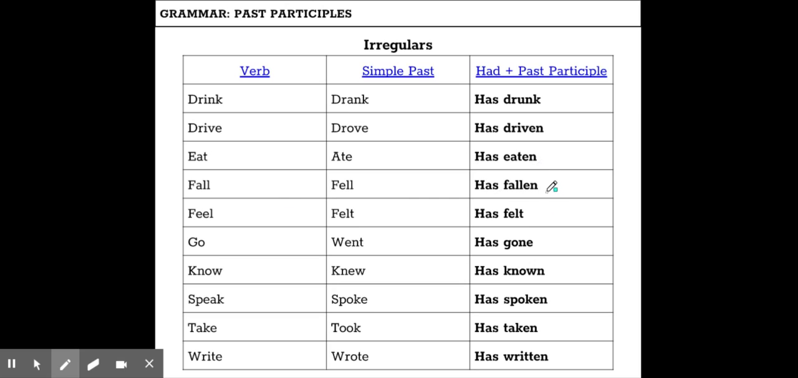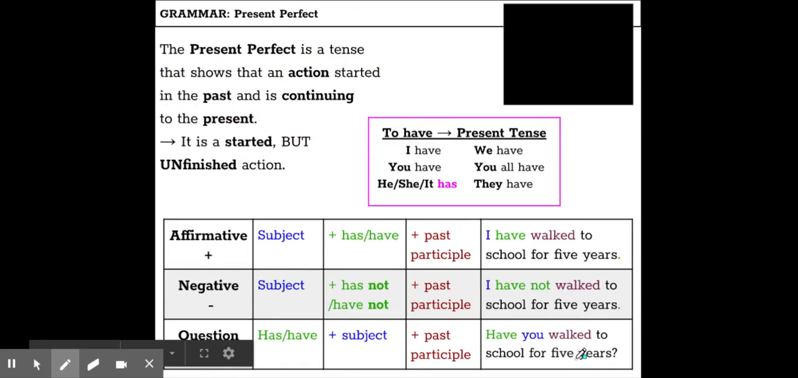Fall becomes fallen. Feel becomes felt. Go becomes gone. Know becomes known. Speak becomes spoken. Take becomes taken. And write becomes written. So let's go back to that first slide.